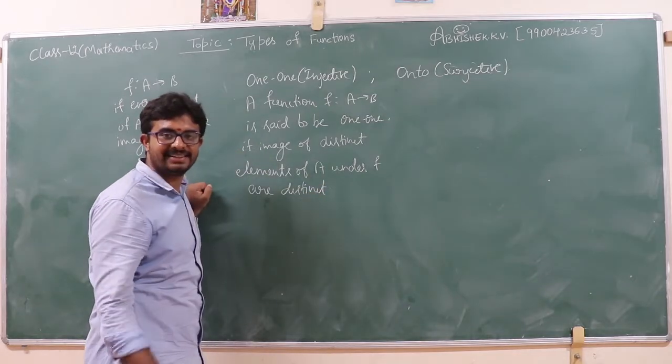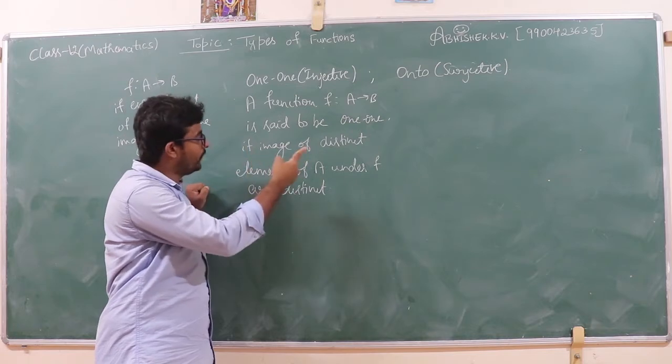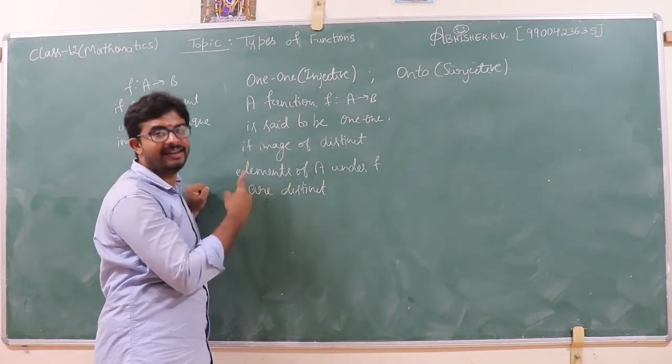What is the meaning of distinct? Different. Okay. A function f from A to B is said to be one-one if the images of distinct elements of A under f are distinct.